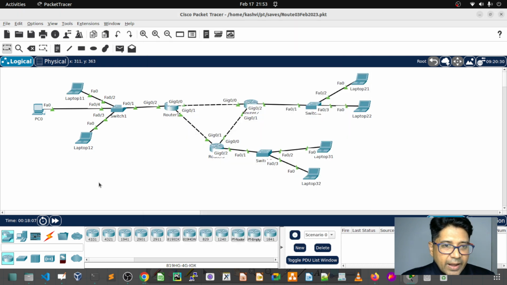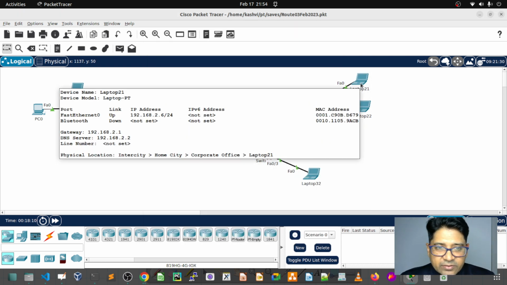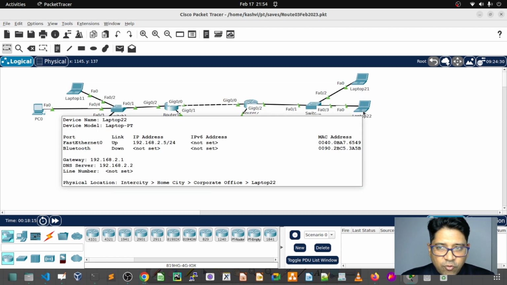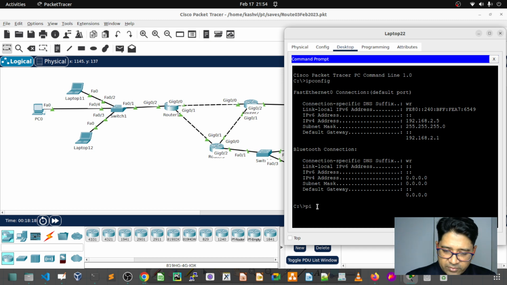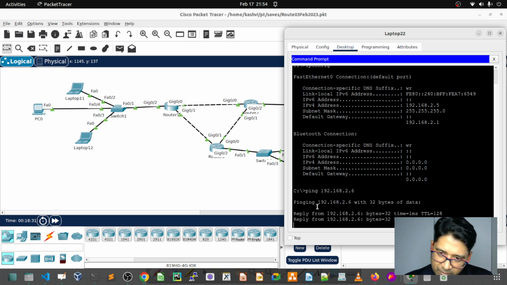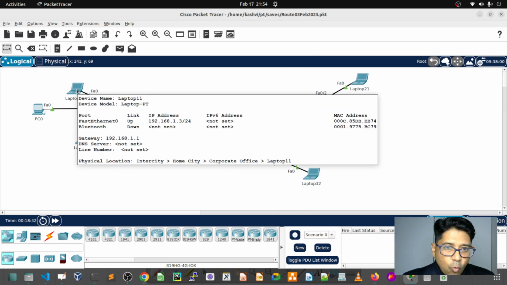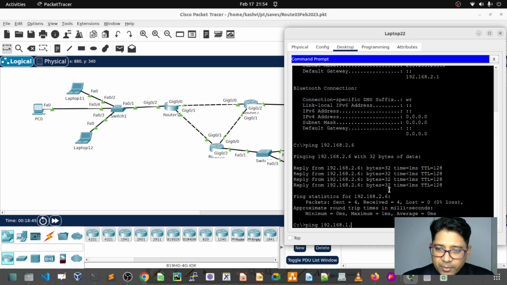Okay, now let's do the same thing here. This IP is 2.6 and the second IP is 2.5. Let's ping 2.6. Am I able to ping or not? No, sir, it is out of the broadcast domain. No? I'm able to ping, since it is the same broadcast domain. I'm able to ping 2.6, right? Yeah. Okay, let's try to ping 1 dot. What is the IP of this? 1.3. So I'm pinging 1.3.